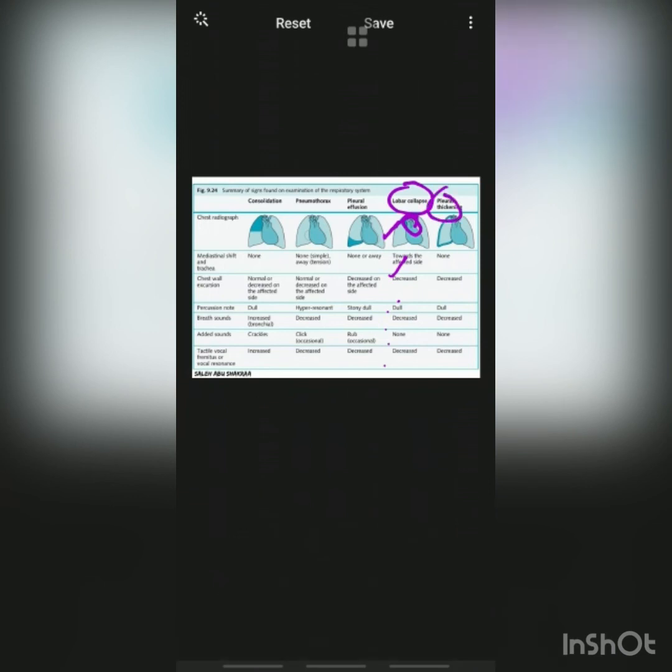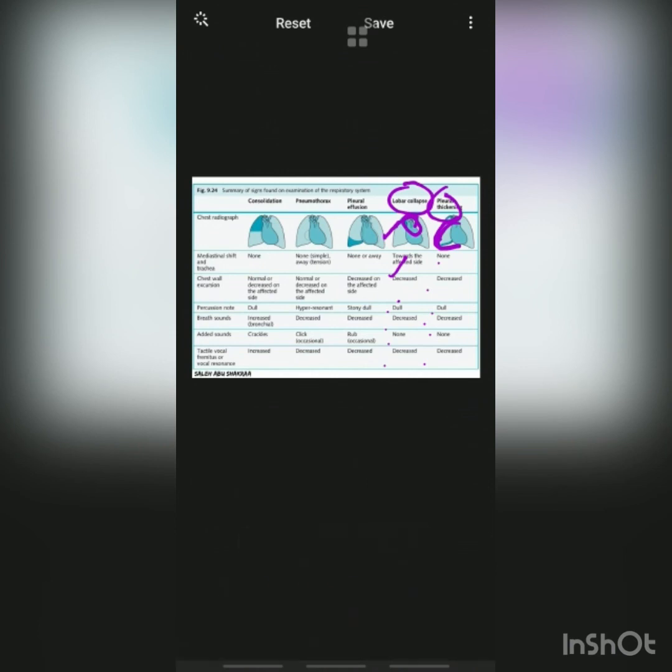And in case of pleural thickening, there will be a thickened part of the pleura on the chest X-ray. There would be no mediastinal or tracheal shift. Chest wall excursion will be decreased. Percussion note will be dull. Breath sounds will be decreased. No added sounds, and decreased tactile or vocal fremitus will be there.